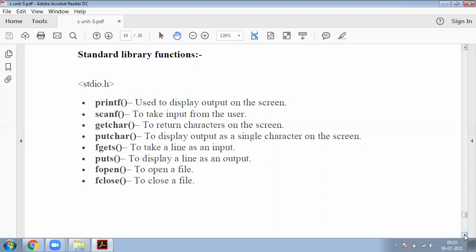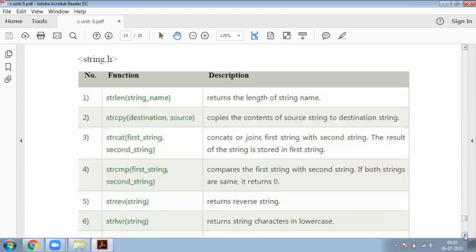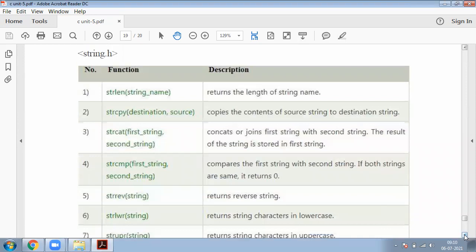Now coming to our string.h. This was already discussed. What is the meaning of string.h? Here string.h is another standard library header. It consists of different types of string handling functions. Now in this there are two columns, the function name as well as the description of that particular function. strlen of string name. Here strlen is the string length. It returns the length of the given string.